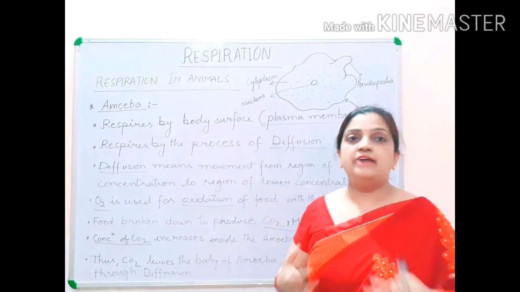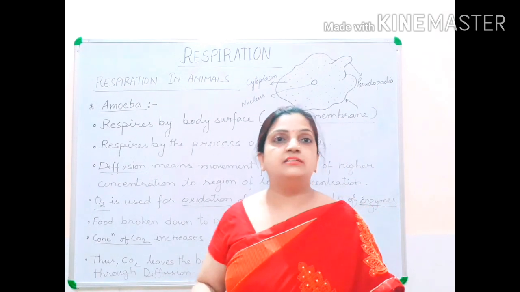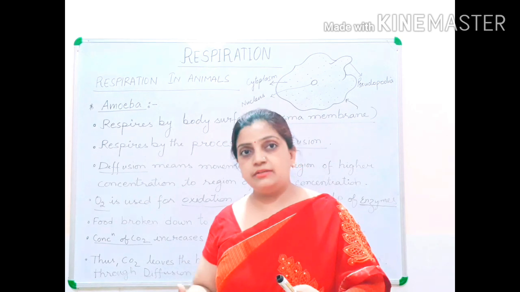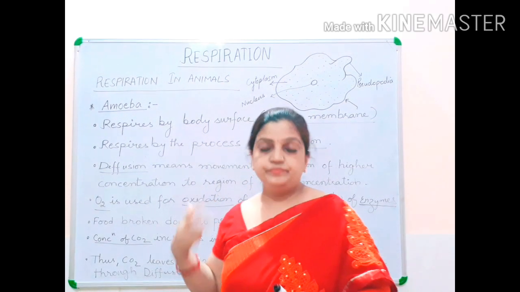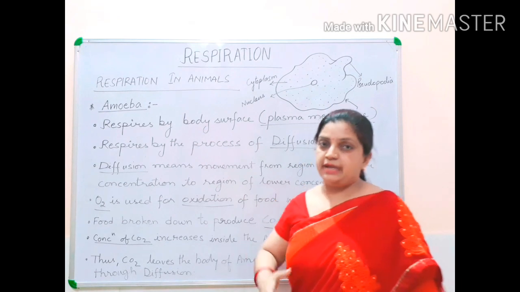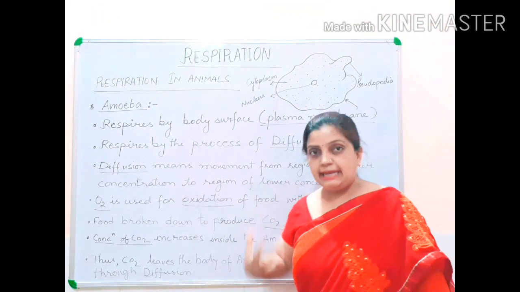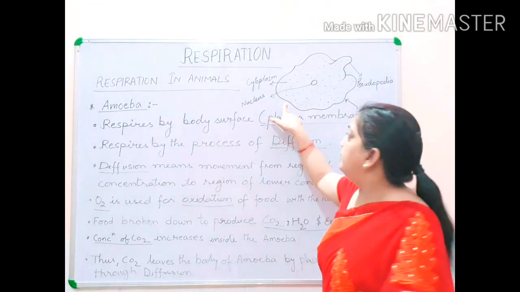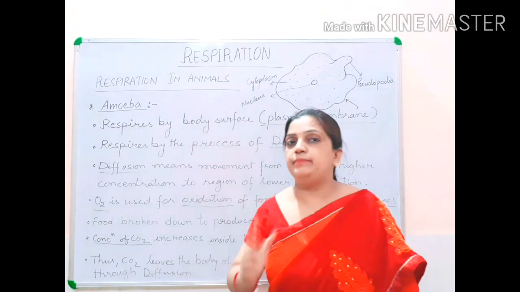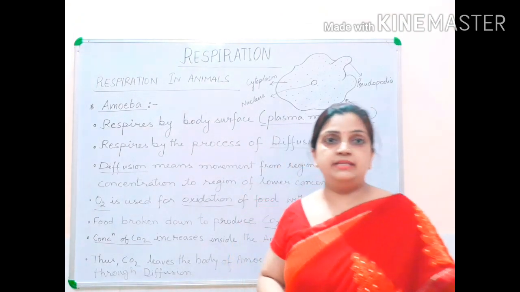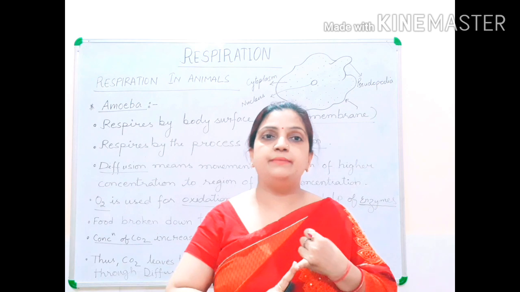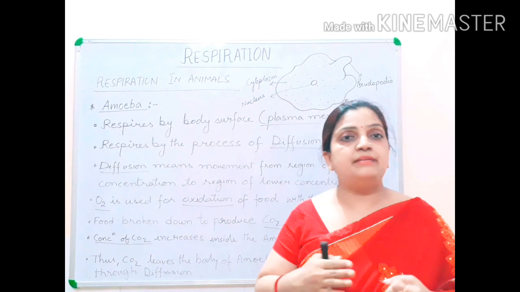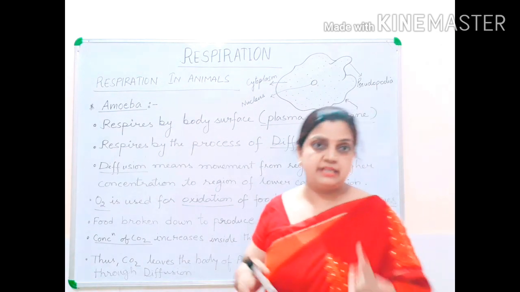Now they don't have a respiratory system, they don't have lungs, they don't have a nose. So how are they going to take that oxygen inside the body? This amoeba is going to take oxygen through this plasma membrane. Now this plasma membrane is semi-permeable. There are three types of membranes: permeable, semi-permeable and selectively permeable. Semi-permeable and permeable, it is very important to understand at your level now.